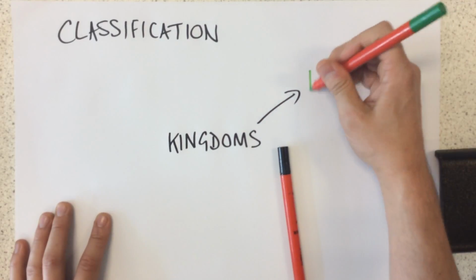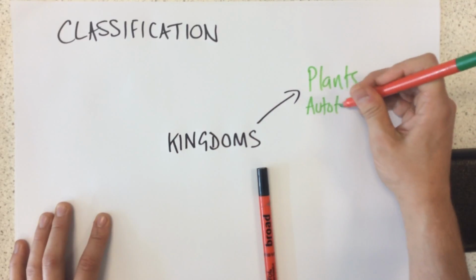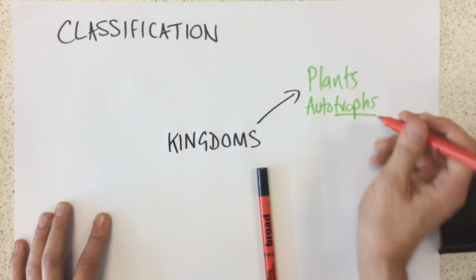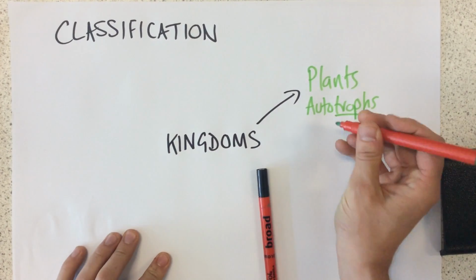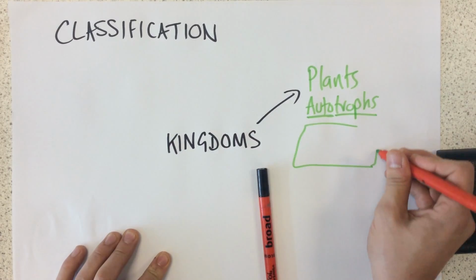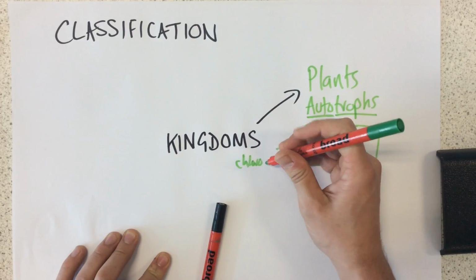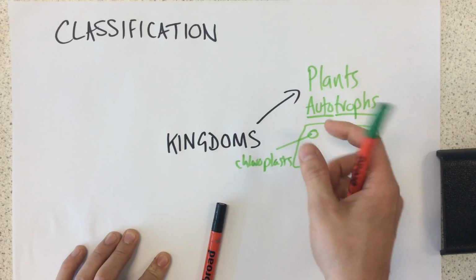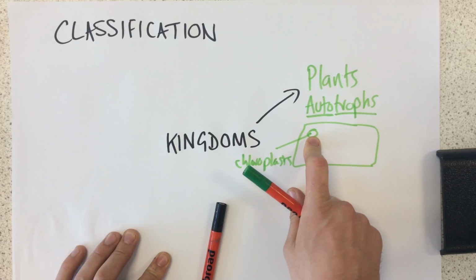First one we're going to look at is plants. Now, plants are referred to as autotrophs. This means that they can make their own food. Whenever we see the word troph in science, we know it's something to do with food. And auto, this little prefix here, means for yourself, which means they can make food for themselves. Now, how they do this is they contain an organelle called chloroplasts. Now, chloroplasts have this pigment in called chlorophyll, which can absorb the light energy from the sun, and create their own glucose, their own food.